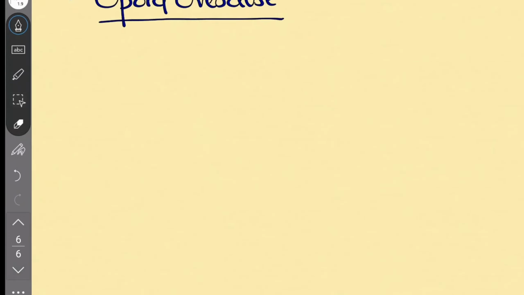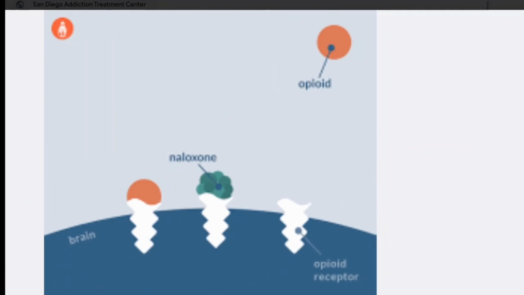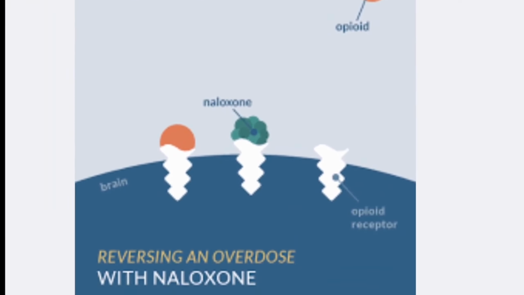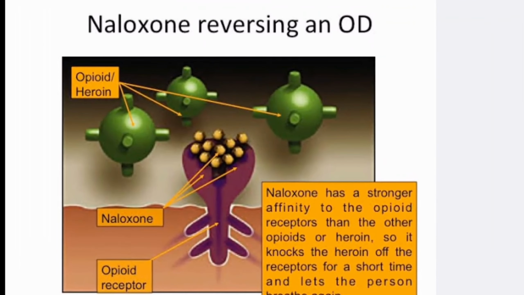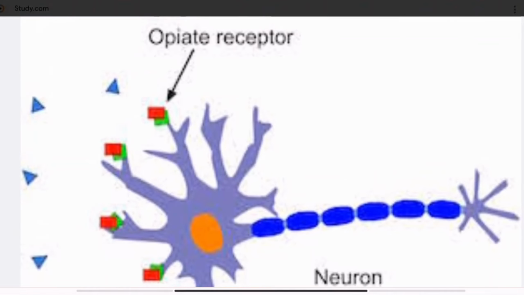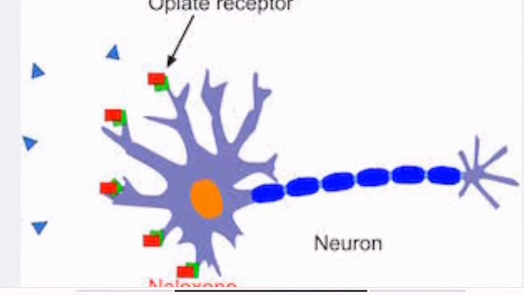So in opioid overdose, we use a drug called naloxone. Naloxone is a drug that we use in case of opioid overdose. The naloxone binds to the opioid receptors, reversing an overdose. The naloxone has a stronger affinity to the opioid receptors than other opioids or heroin. So it knocks the heroin off the receptor for a short time and lets the person breathe again. In the opioid receptors, the naloxone, marked as red, will bind and throw out the blue triangle, that is opioids.